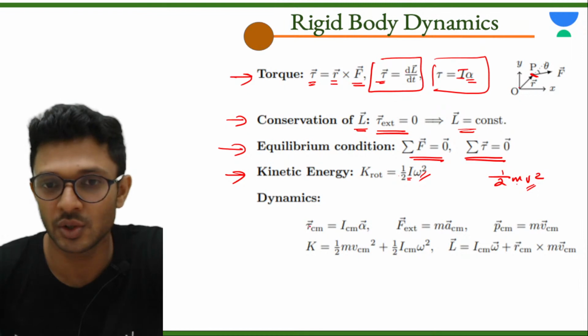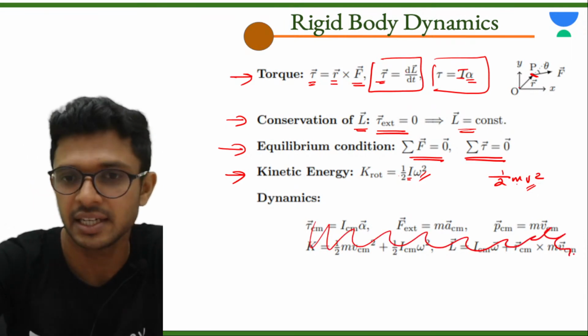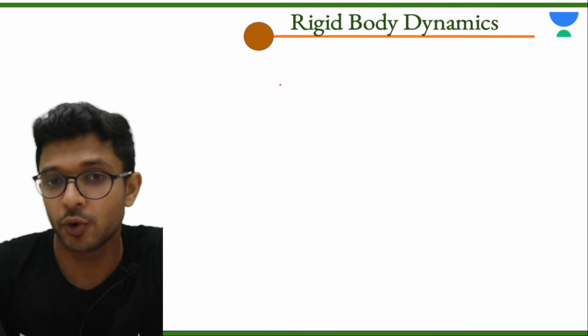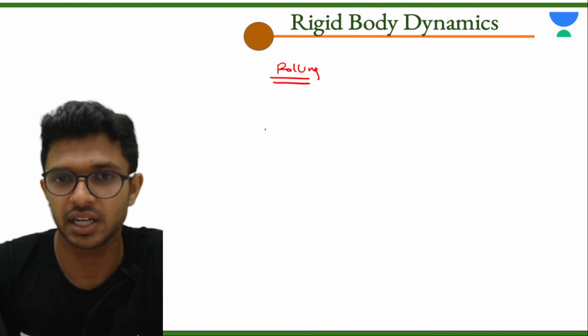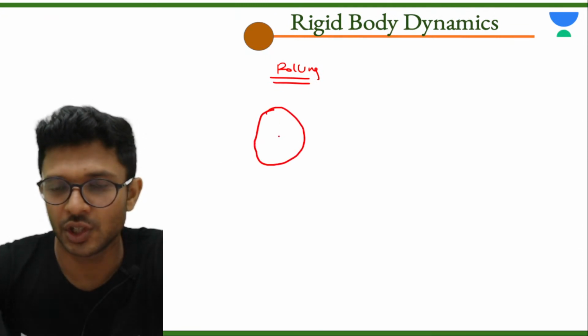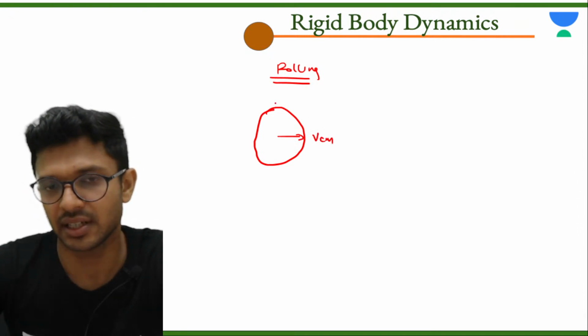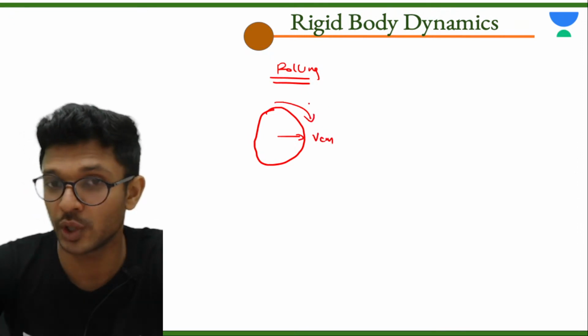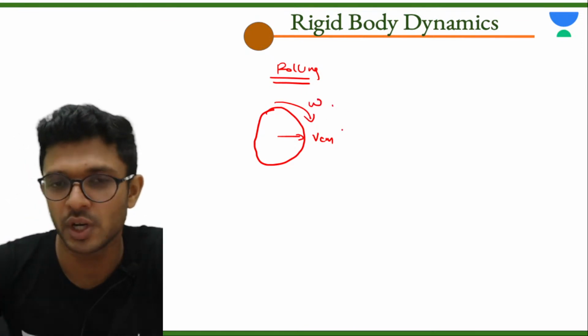Okay. So all these formulas I am going to explain you separately. For rolling motion, the last topic from this particular chapter is rolling motion. This is our body. So the particle will be moving. We call it the velocity of center of mass, and at the same time it will be rotating also with some angular velocity omega. So this is called rolling motion.